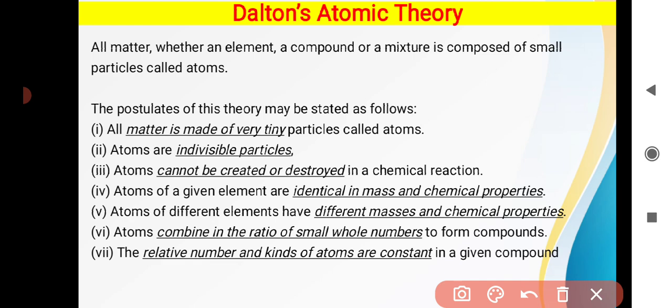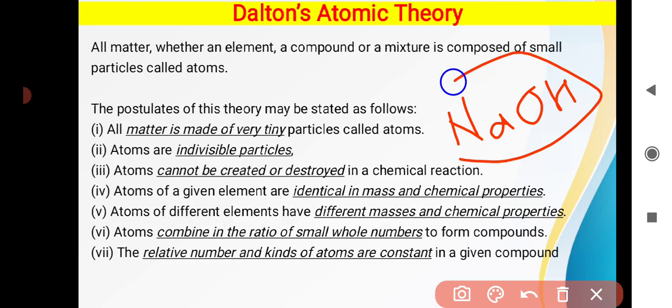The last point of his theory states that the relative number and kind of atoms are constant in a given compound. For example, whatever compound we take, like NaOH, whenever you see an NaOH molecule, all the molecules in NaOH have one sodium atom, one oxygen atom, and one hydrogen atom.